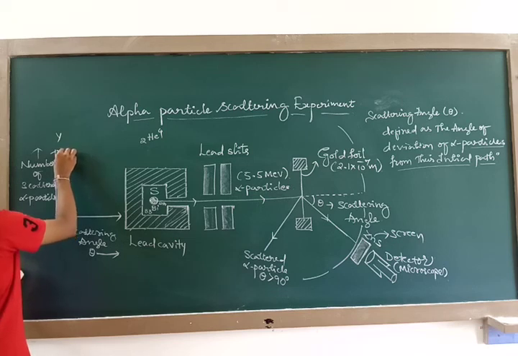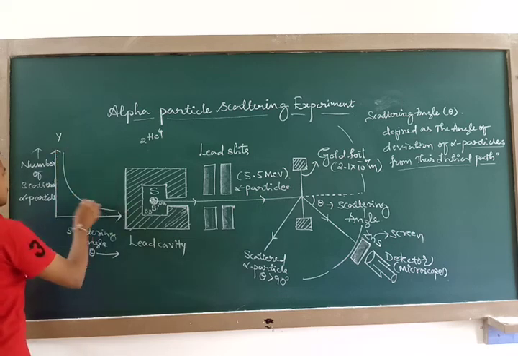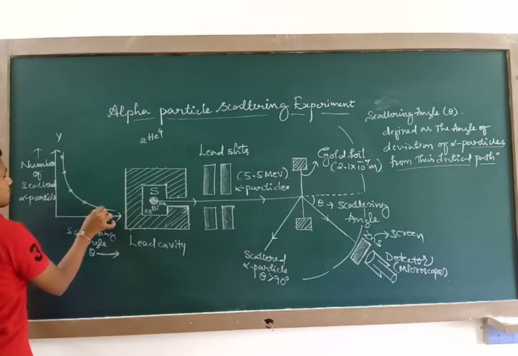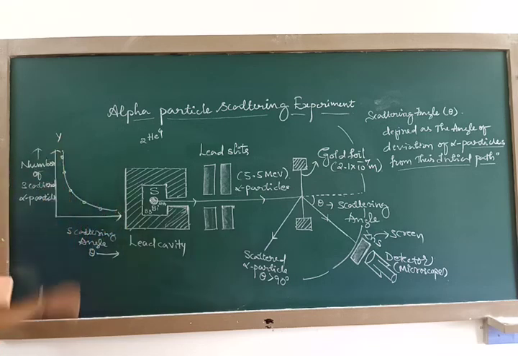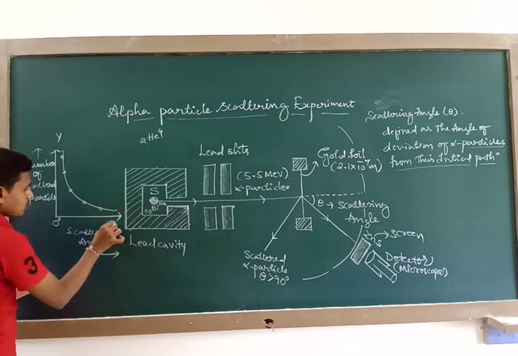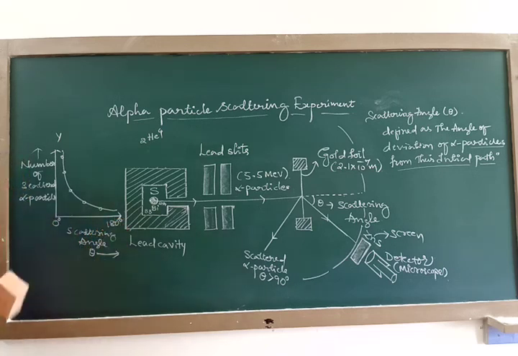They plotted an experimental curve here. This is the experimental curve. The scattering angle was initially 0 and they have taken it up to 180 degrees. So why have they taken 180? What is the importance of this graph? That I will explain in my next class. Thank you.